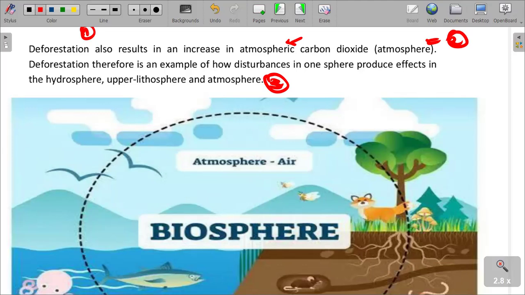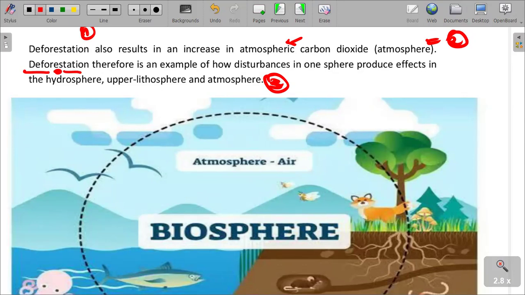Looking at it, class, carbon dioxide becomes more because it is no longer being consumed by vegetation. Vegetation that must use the carbon dioxide is cut off because of deforestation.